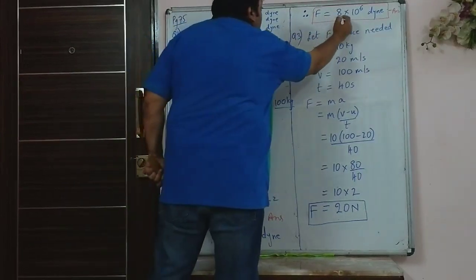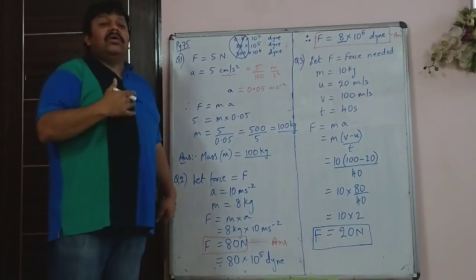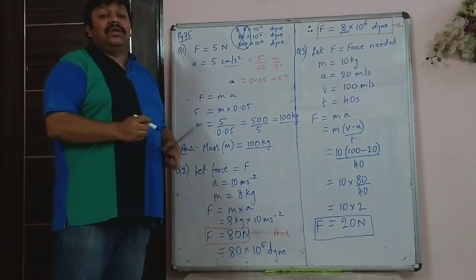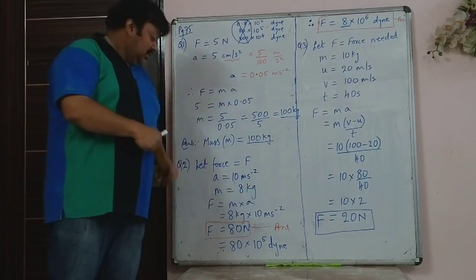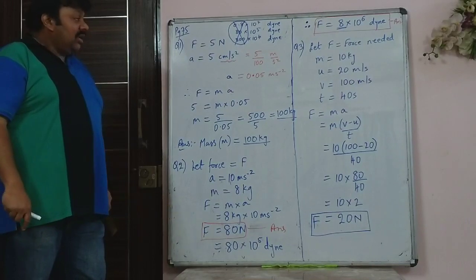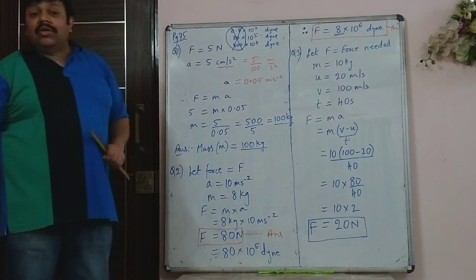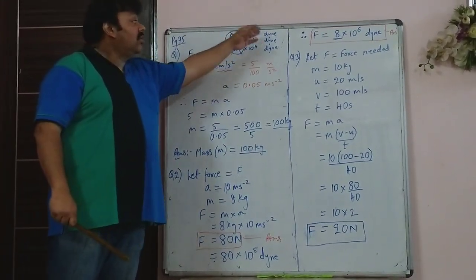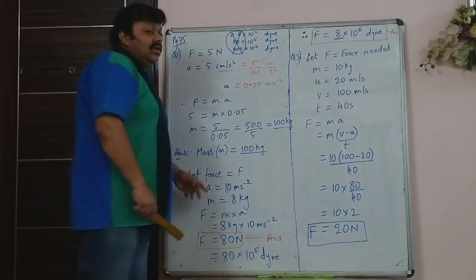This number before the 10 raised to is always written as a number equal to or greater than 1 and less than 10. So it could be 8.5. If the answer was 85 Newton, then you would have written it as 8.5 into 10 raised to 6. But it should not be a number greater than 10 or less than 1. So please make a note of this. This is important when you write the standard answers. Now the third question.